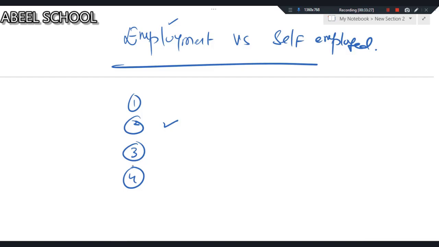Self-employment means you are only answerable to yourself. You will be working according to your will. No matter whether you are working less or more, you have to decide. Nobody else is going to decide for you.